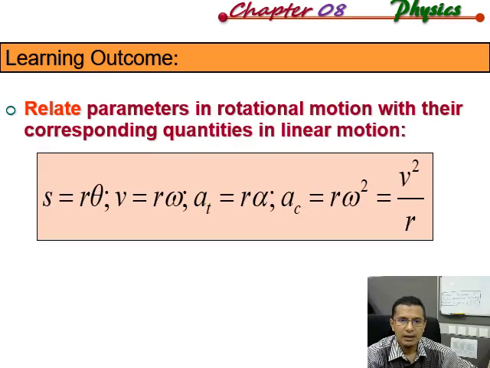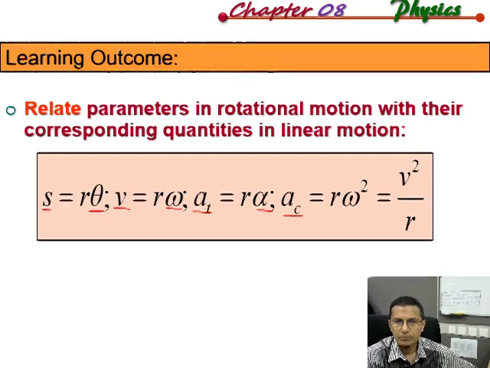And after that, the second outcome will be the relationship between the rotational motion parameters and their corresponding quantities in linear motion. For example, theta in rotational motion corresponds to s in linear motion, omega in rotational motion corresponds to v in linear motion, and we have here alpha, angular acceleration, as a parameter in rotational motion. How are we going to relate it with the linear acceleration? And this is the symbol of the centripetal acceleration.